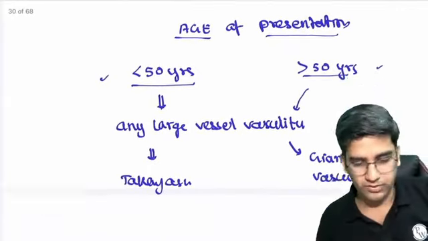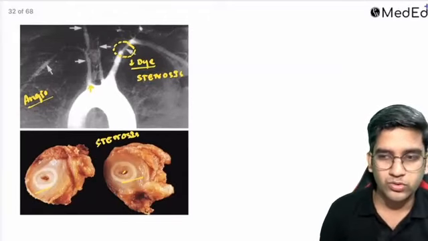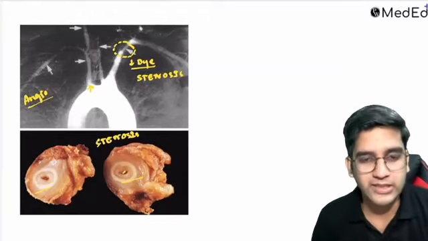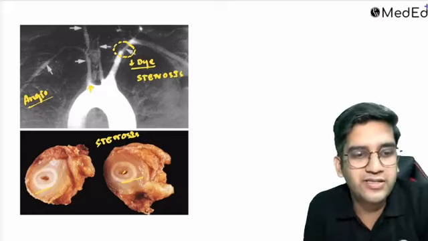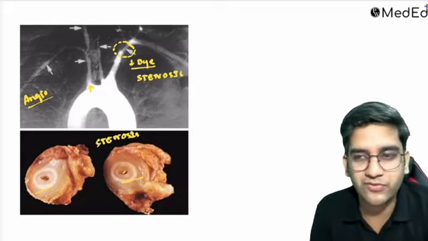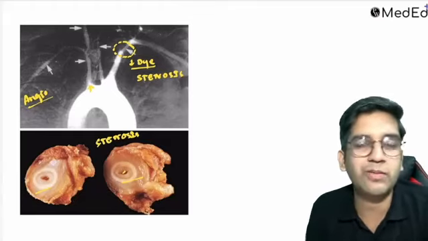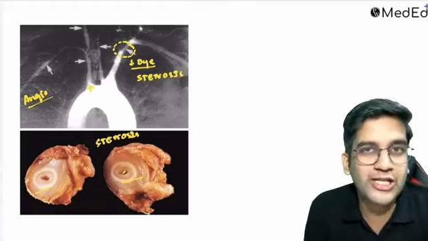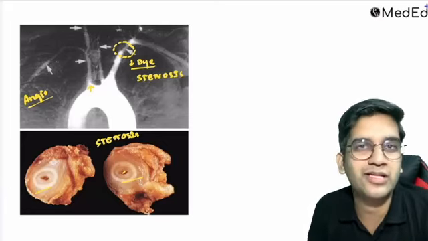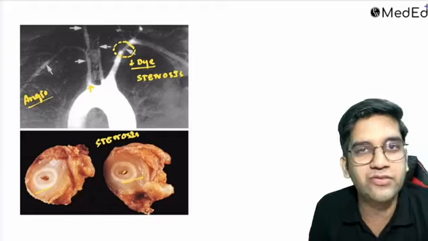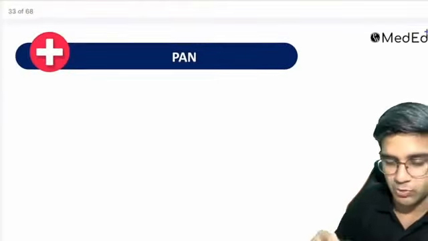Okay. So we know about two large vessel vasculitis, right? Now we'll go to medium vessel vasculitis. There are two medium vessel vasculitis. I will not talk much about Kawasaki disease. I'll just show you an image that should be more than enough, because Kawasaki disease is totally a clinical diagnosis. When you come to pediatrics, if you're lucky, you might see Kawasaki disease. I don't have anything in microscopy to learn about Kawasaki disease. I'll show a classical examination finding and one of the complications I'll talk about, right? But definitely we'll talk in detail about PAN.